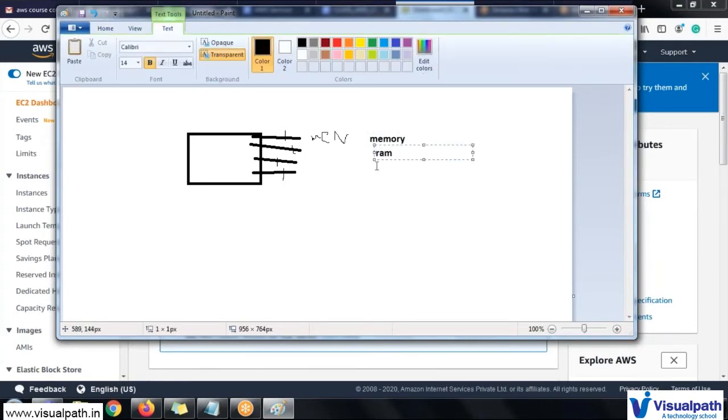I'm not able to understand what this diagram actually is. Okay, I will explain it to you again.